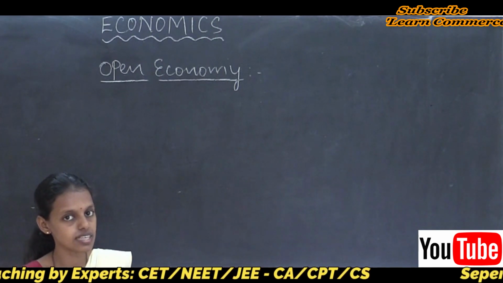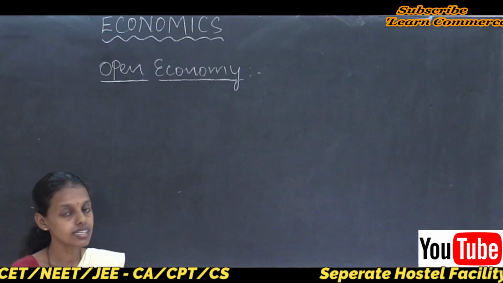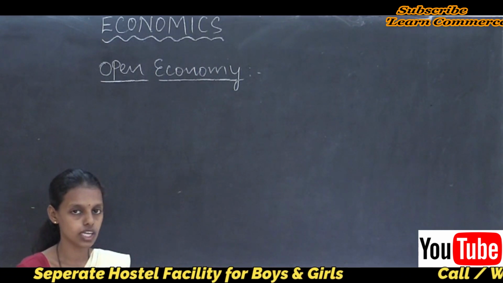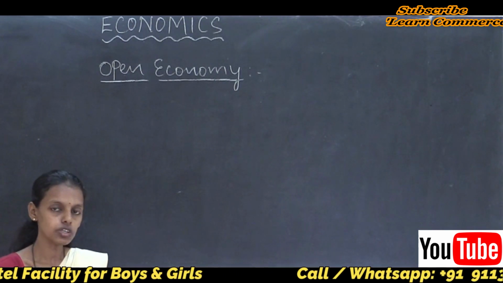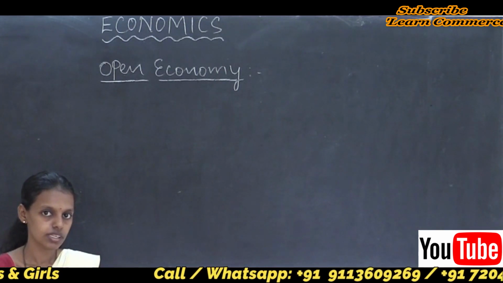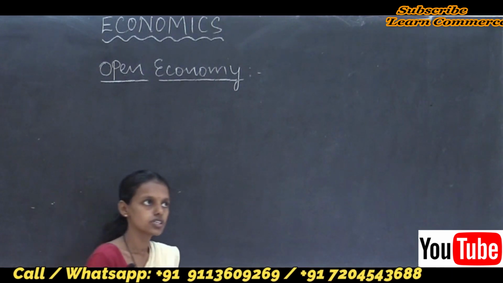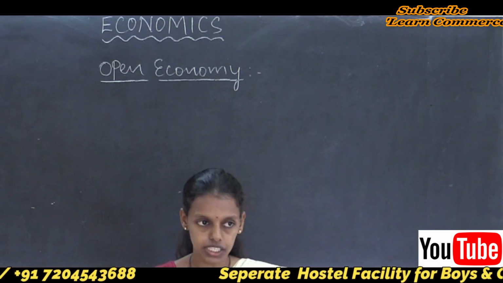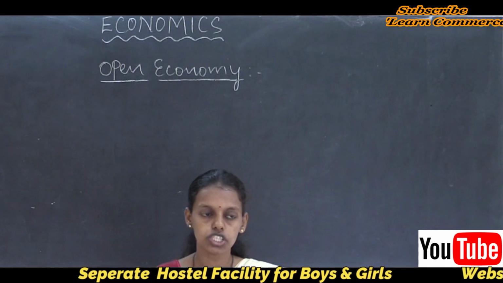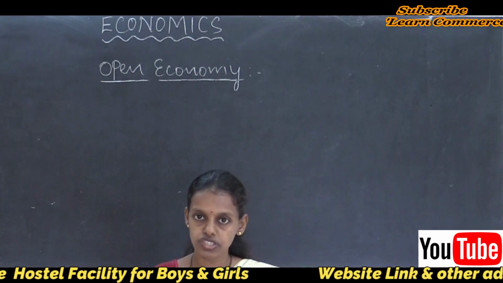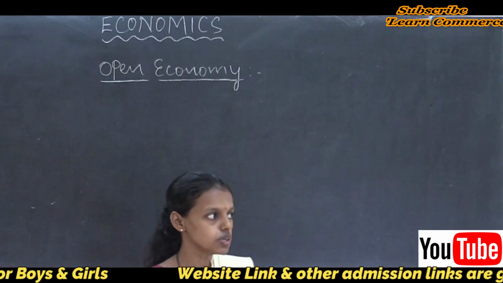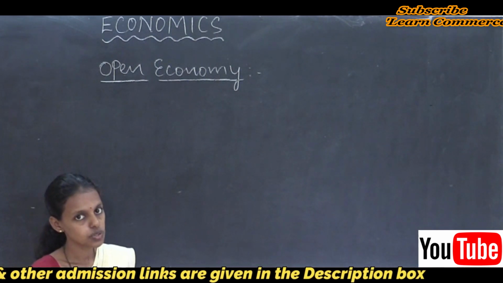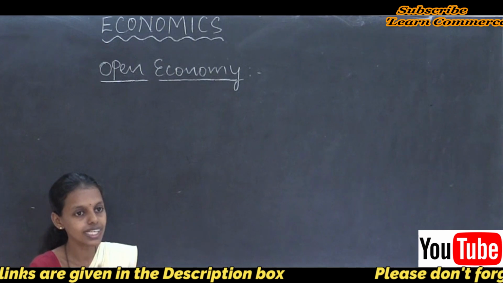So let us study the new chapter, the sixth chapter in macroeconomics, that is open economy. What do you mean by open economy? Closed economy means no intervention of government and no external trade taking place, only internal trade.